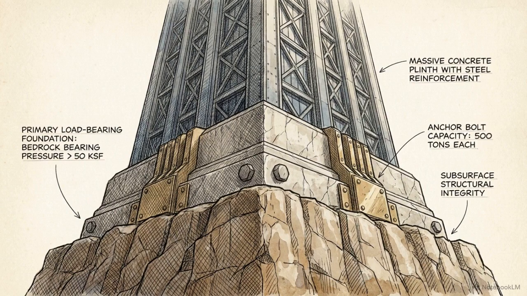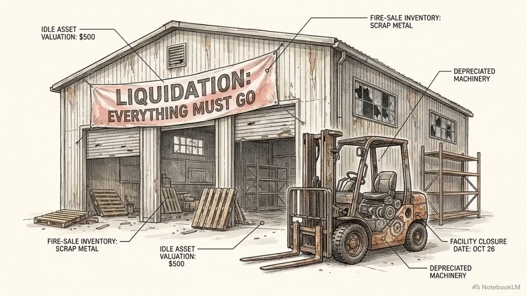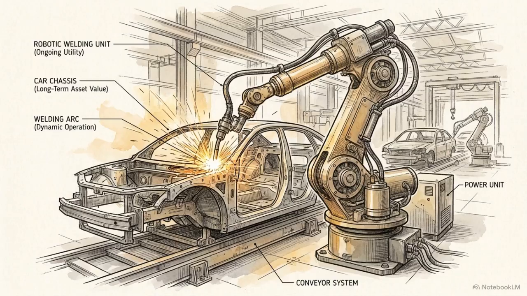The going concern assumption states that the reporting entity will continue operating indefinitely. It assumes the business will not be liquidated in the near future. This assumption is required because it strictly dictates asset valuation. If a company were liquidating tomorrow, its assets would only be worth their fire sale price. Assuming indefinite operation allows accountants to value long-term assets based on their ongoing utility to the business.